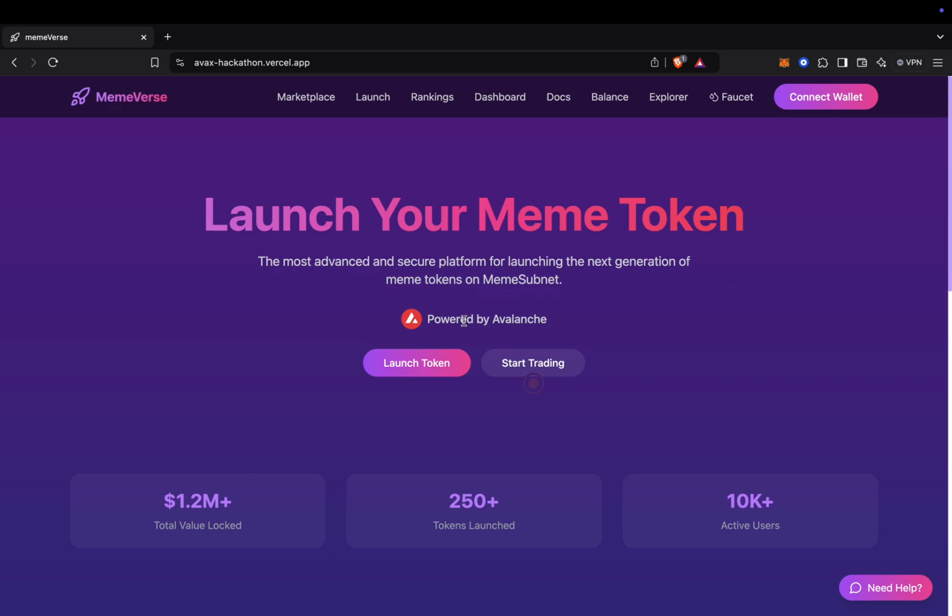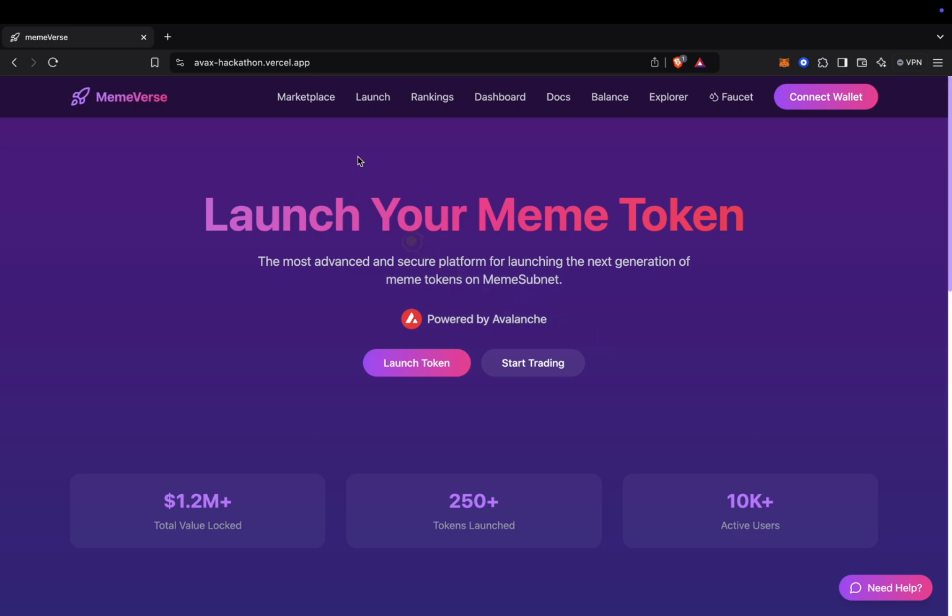This is the project that has been built by the team Violet Lions for the Avax Hackathon. The project's name is Memeverse, and it's basically a meme token launch platform. It's the most advanced and secure platform for launching the next generation of meme tokens on the meme subnet, which is our very own custom subnet built on the Avalanche L1.